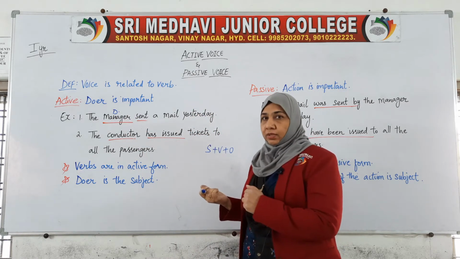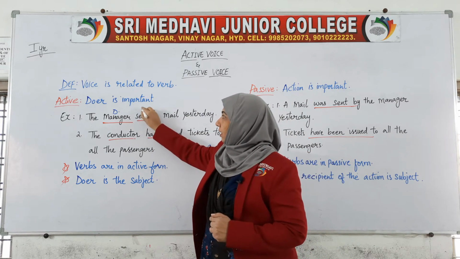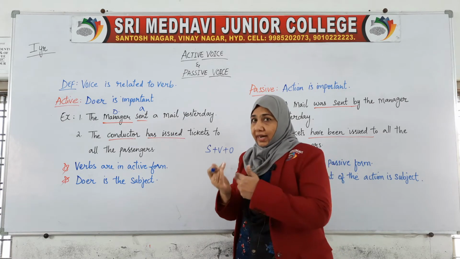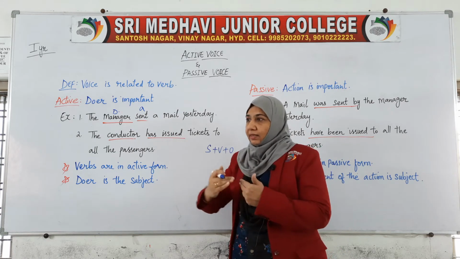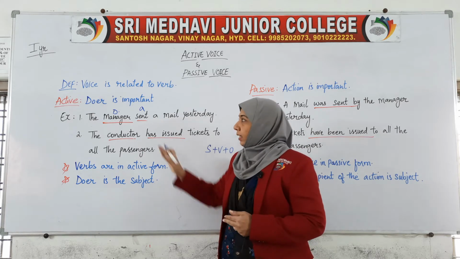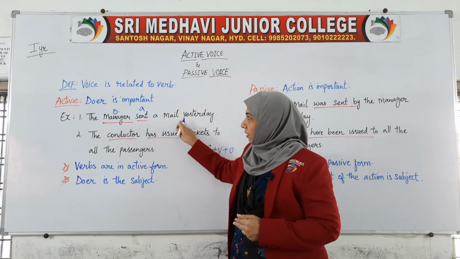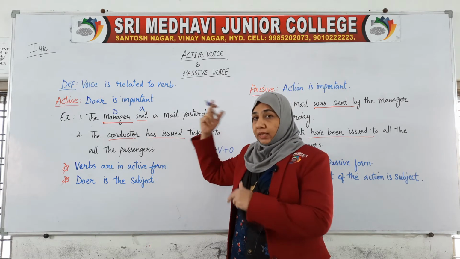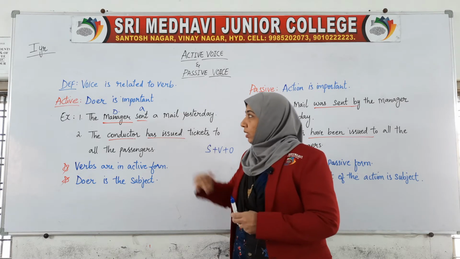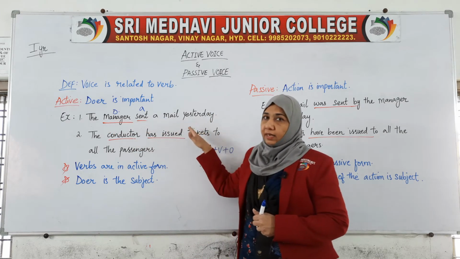What is the action? Sending the mail. This is the action. So the action comes later, and the one who is doing the action is the first one. The manager sent a mail yesterday. Sending a mail is the complete action, but who did the action? That was the manager. So here we are giving more importance to the manager rather than to sending a mail.